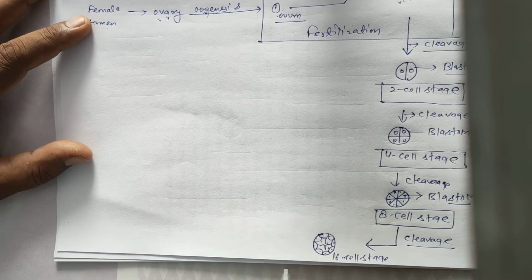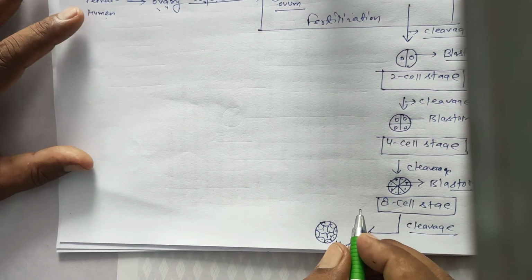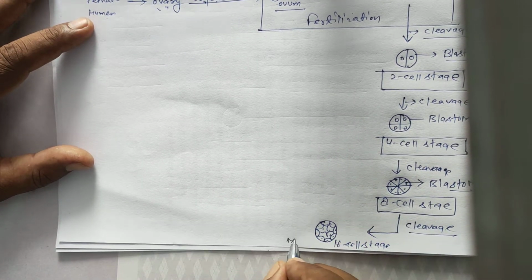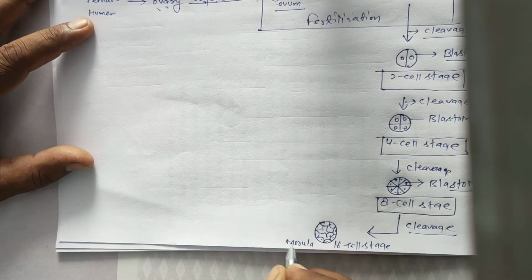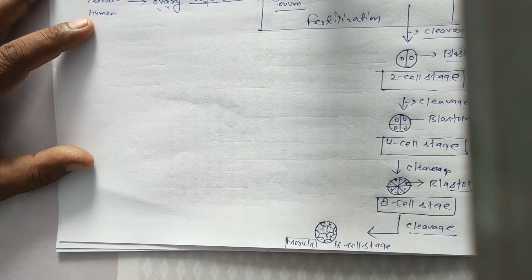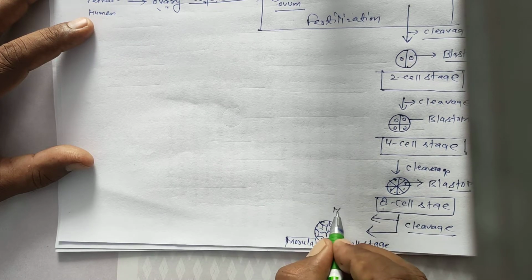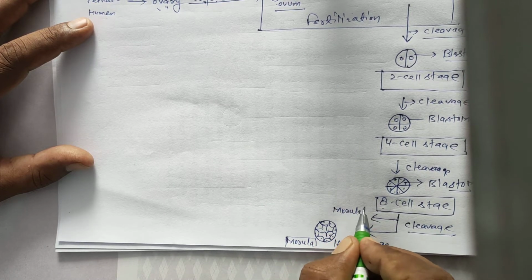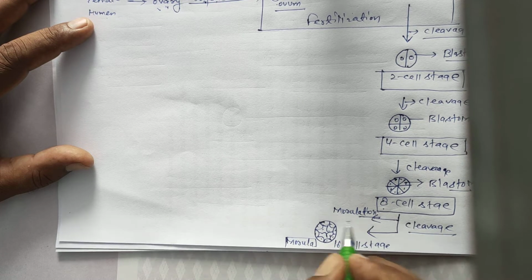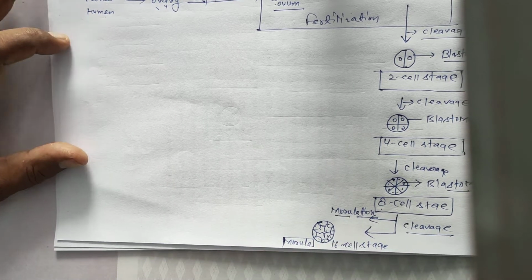This stage is a solid ball-like structure, so it is called morula. Formation of morula from the 8 cell stage is called morulation. The suffix means process, a developing phase.